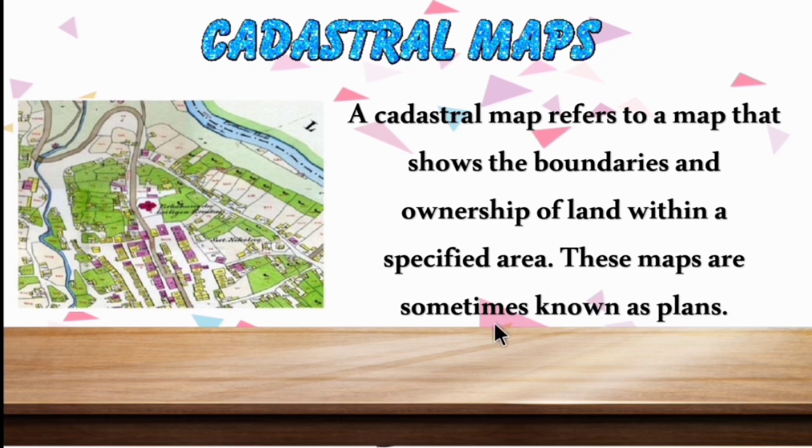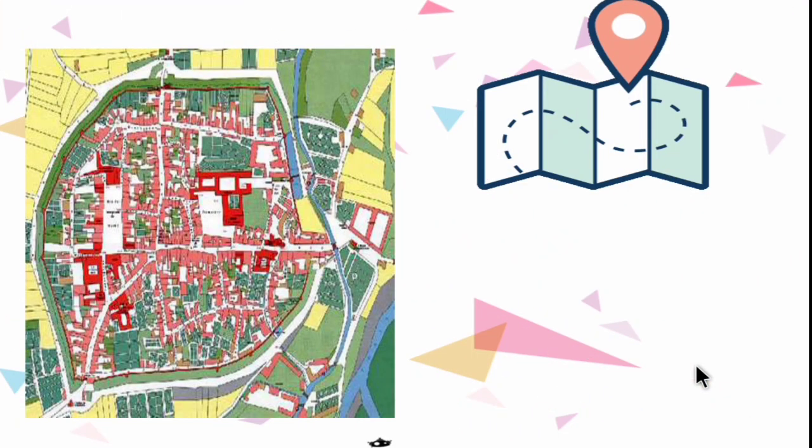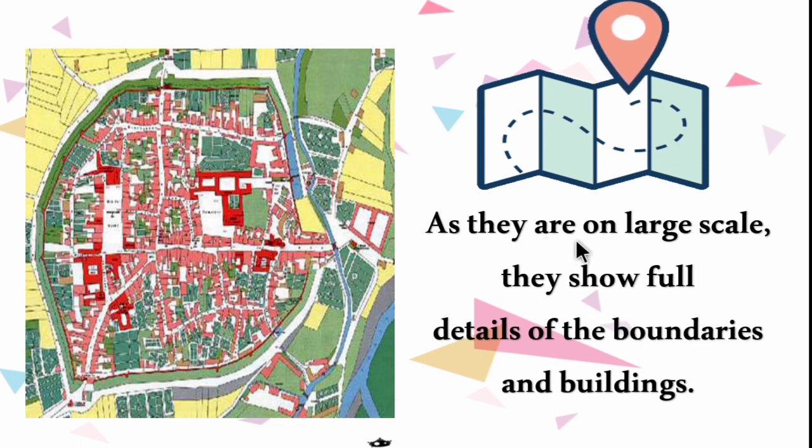These maps are sometimes known as plans. So the cadastral maps are sometimes called plans. So children, a cadastral map shows the boundaries and the owner of a particular place. So it is also called a plan. It shows the boundary and the owner of a particular place, which means it is giving more detail. So it is a large scale map. As they are on a large scale, they show full details of the boundaries and even buildings.